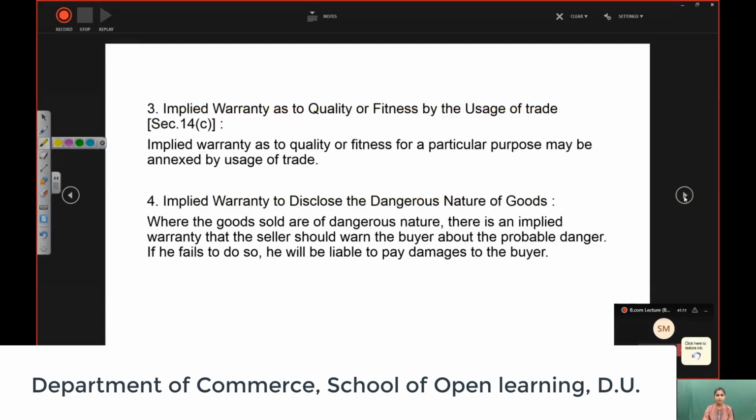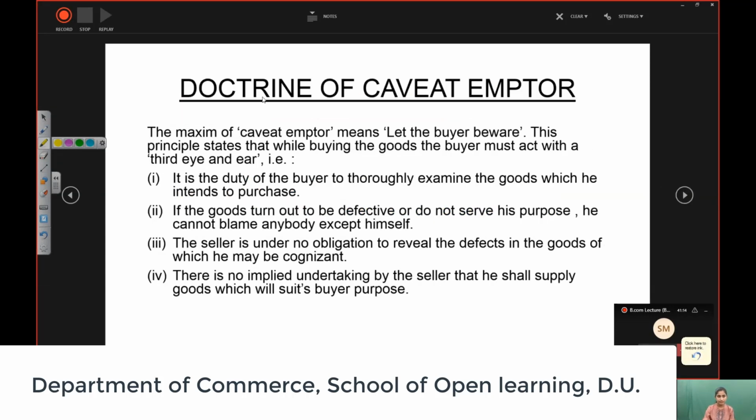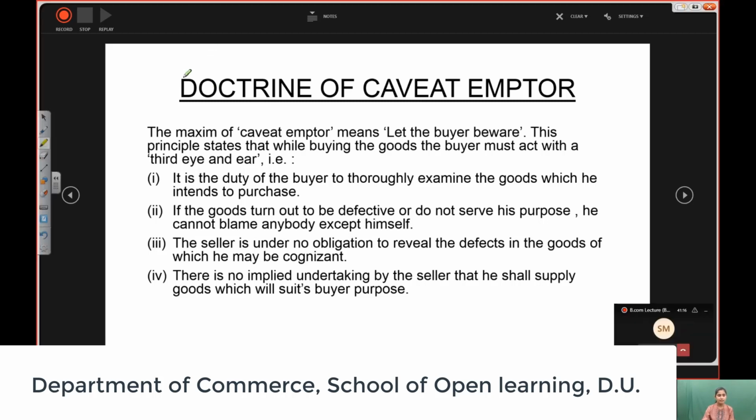Moving ahead, our next topic is the Doctrine of Caveat Emptor. Again, it's a very important topic, and it means let the buyer beware. So caveat emptor means whenever the buyer is purchasing anything, it is the duty of the buyer to take care of the things he is purchasing, to check the things properly, so that he should not go back to the seller and say what have you given me, because it is his duty. Let the buyer beware. So let's see what we have to cover in this doctrine of caveat emptor.